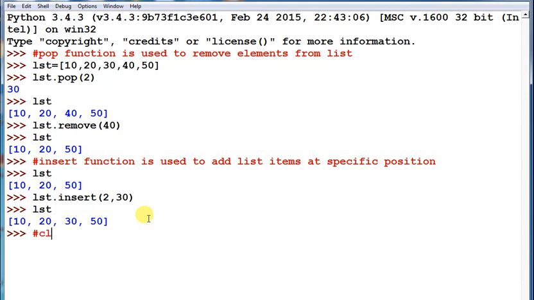Next is clear function. So it will clear: lst dot clear, and then the list has been emptied. It emptied the list, so it will remove all the items from your list. So if you want to clear your list items, we can use this clear function.